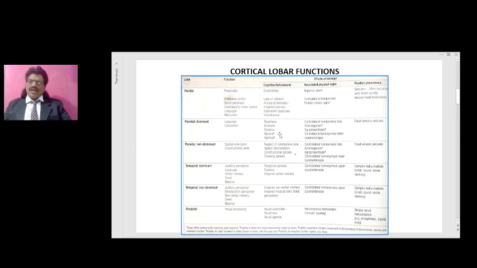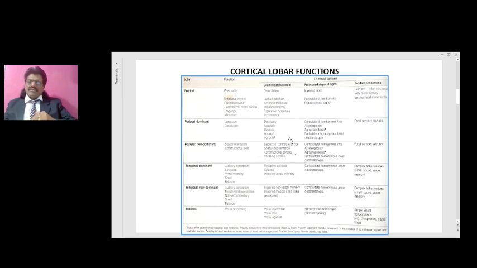You see this in the dominant cortex. For example, when I give a real lifetime object like a brush and paste, they'll be able to perform well. But when I ask them to imagine and then perform, they'll not be able to perform it. This is known as ideomotor apraxia. In ideational apraxia, if given a lifetime object, they may be able to perform, but in bits and pieces, the sequence is lost. For example, how do we brush? We put paste on the brush and then start brushing. Here they may brush initially and then put paste on the brush. So the sequence is lost, what you call ideational apraxia, because the frontal lobe per se is affected.